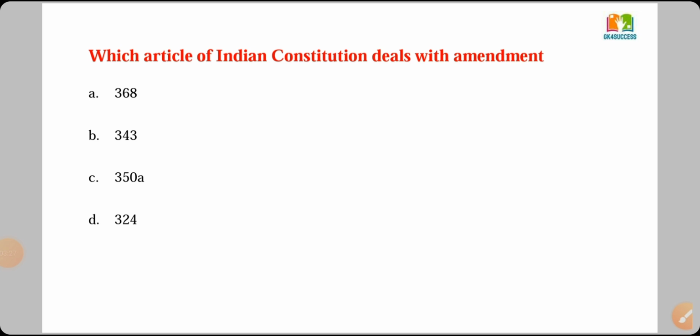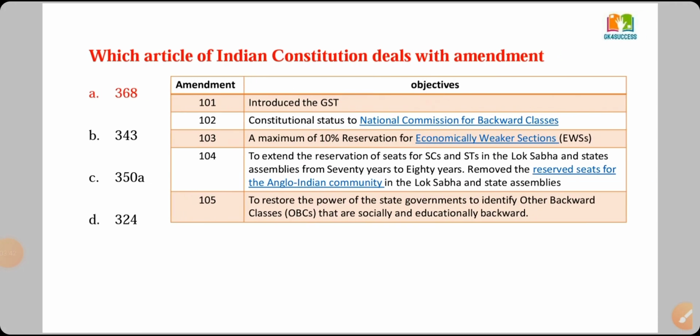Which article of the Indian Constitution deals with amendments? Option A 368, option B 343, option C 350A, option D 324. And the right answer is option A, 368. 368 deals with amendments. Recent amendments I have mentioned here. Amendment 101 introduced the GST. Amendment 102, constitutional status to the National Commission for Backward Classes.